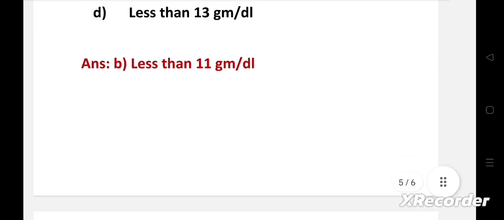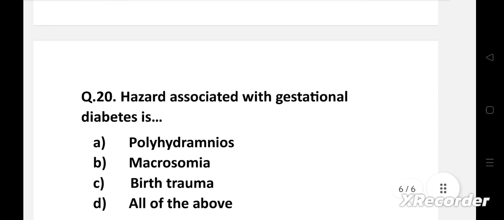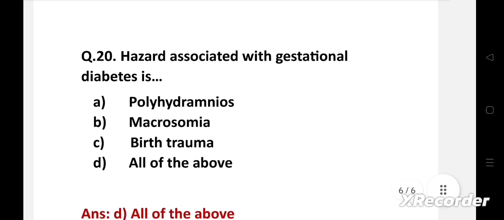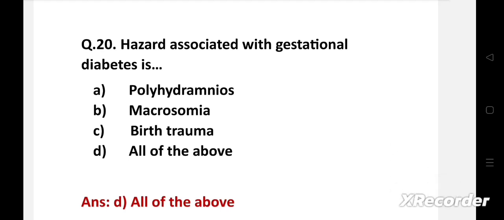Next question. Hazard associated with gestational diabetes is option A, polyhydramnios, B, macrosomia, C, birth trauma, D, all of the above. Right answer is option D, all of the above. So the hazards associated with gestational diabetes are polyhydramnios, macrosomia and birth trauma.